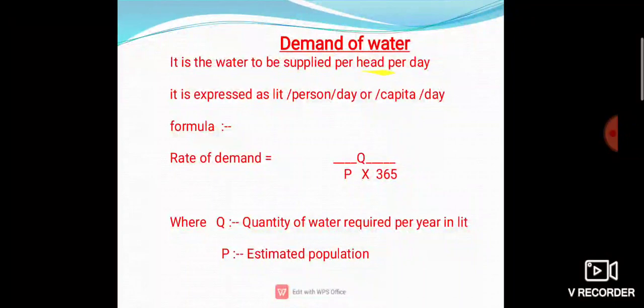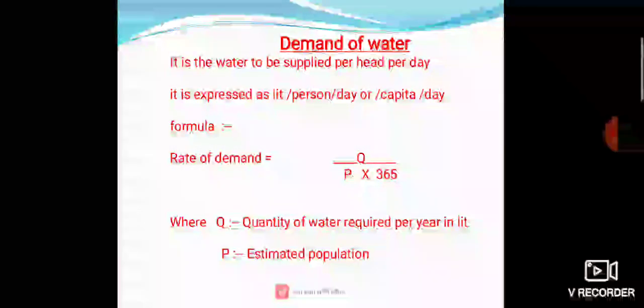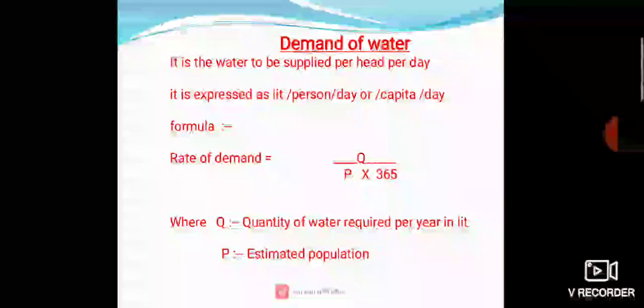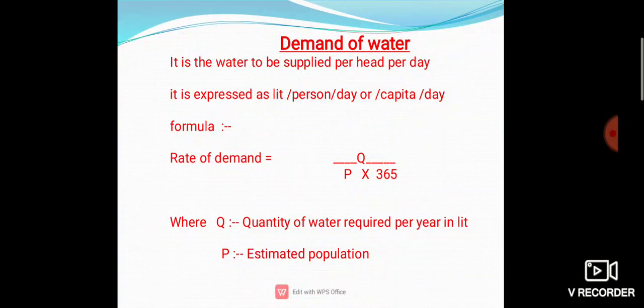Also here, demand of water is not one single point. There are different points contained in this demand of water. There are different factors which affect demand of water. Roughly I will give an idea about this, and you have to think on it: what are the factors which will affect water demand, and how are they affecting it?